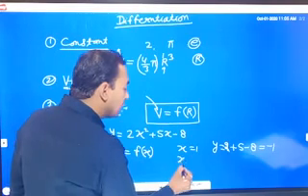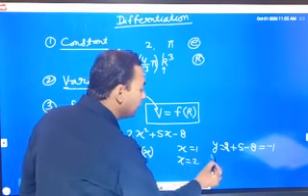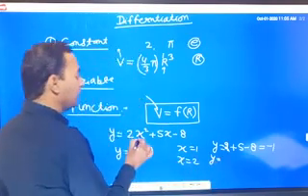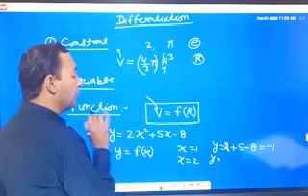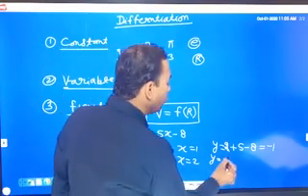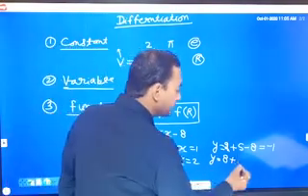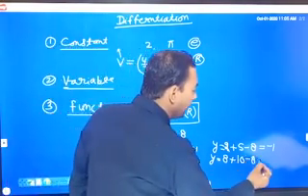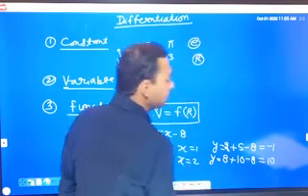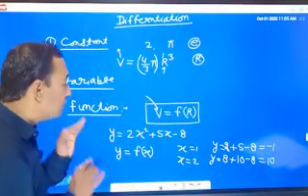If we put x equal to 2, then what is the value of y? 2 square multiplied with 2, then 4 into 2 is 8, plus 5 into 2 is 10, minus 8, it becomes 10. Like that. This is the function.